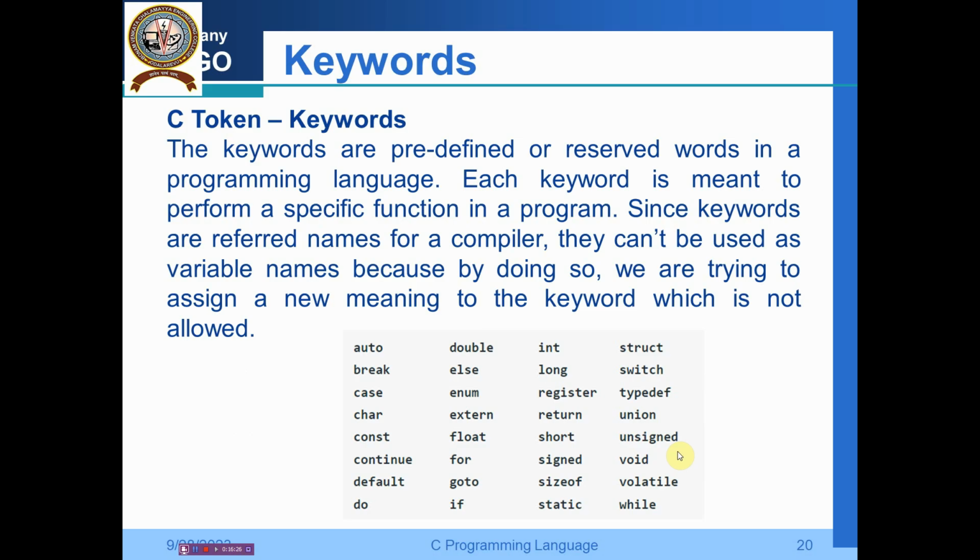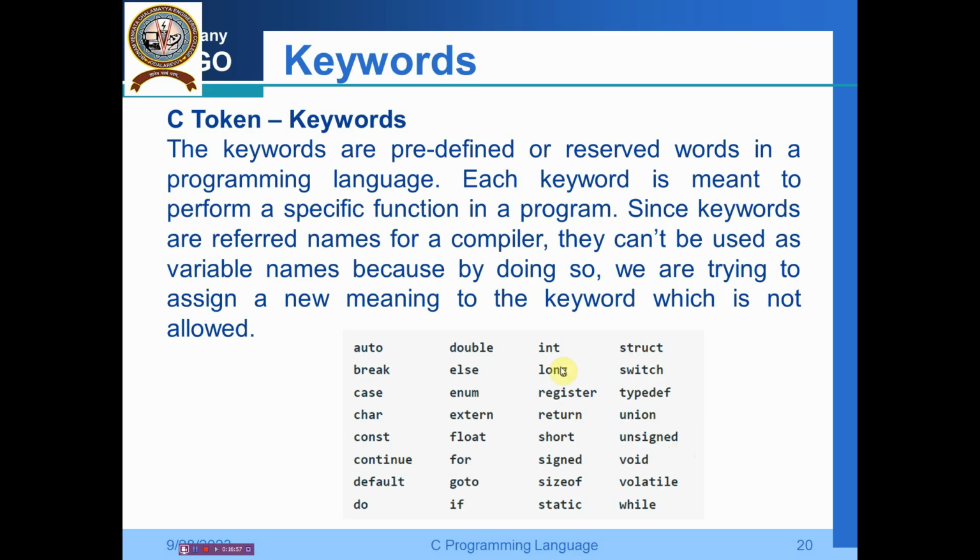Like auto, break, case, char, const, continue, default, do, double, else, enum, extern, float, for, goto, if, int, long, register, return, short, signed, sizeof, static, struct, switch, typeof, typedef, union, unsigned, void, volatile and while. So these are all the keywords which are already reserved and predefined.